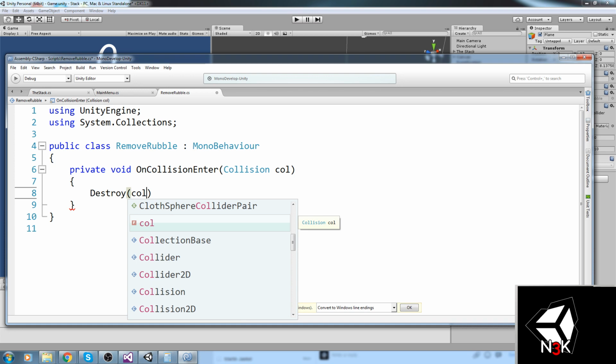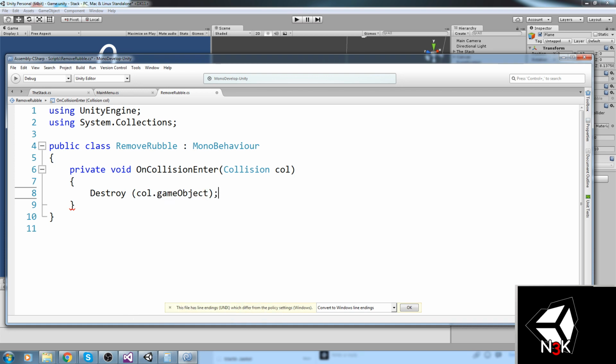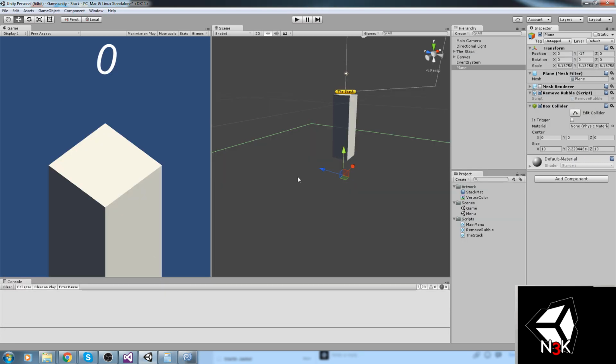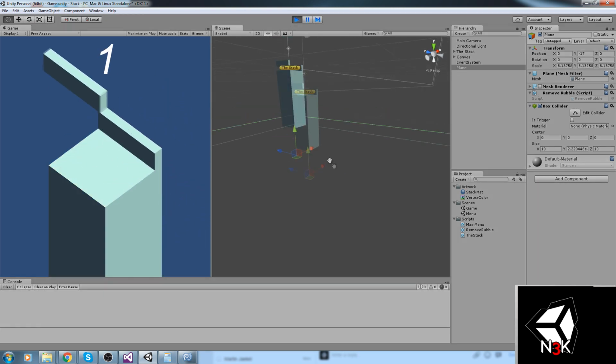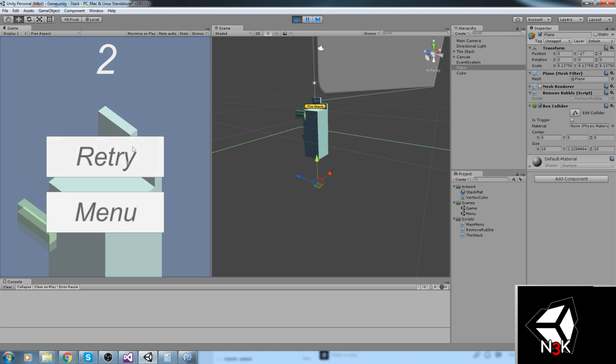We don't even have to think too much about it. Call the game object actually. I think that should actually work. So let's try it out and look at the game scene. Yeah, so it's a way to clean this up.